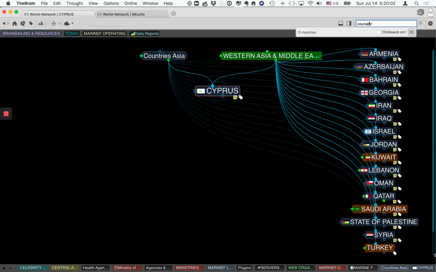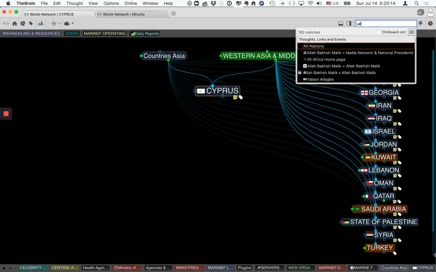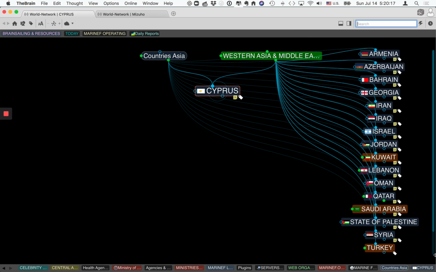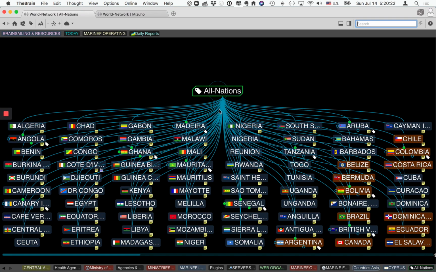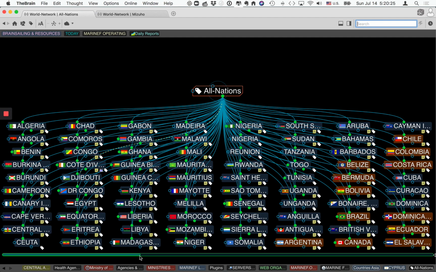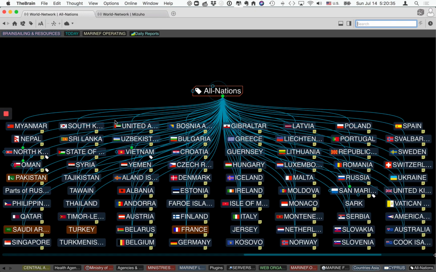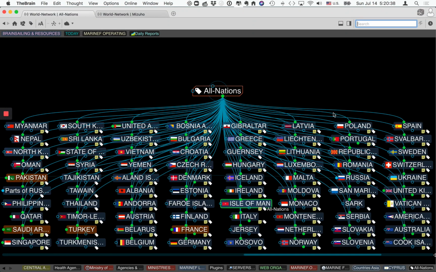All nations will help me see actually all the nations of the world and calculate how many regions we are going to be present in the world. And I have to tell you, we're going to be everywhere. And here you can see all the nations of the world that appear here on the Plex. I can make this place much smaller, so I can see actually all the nations displayed.